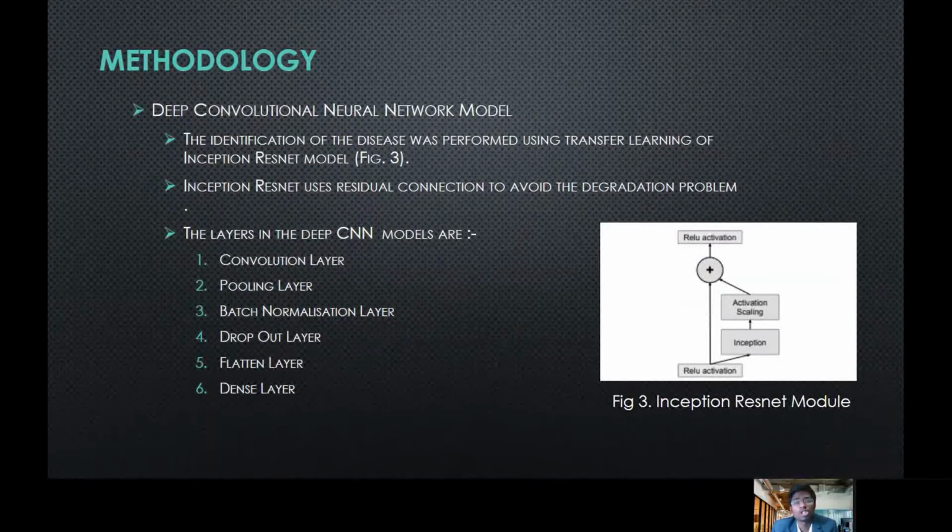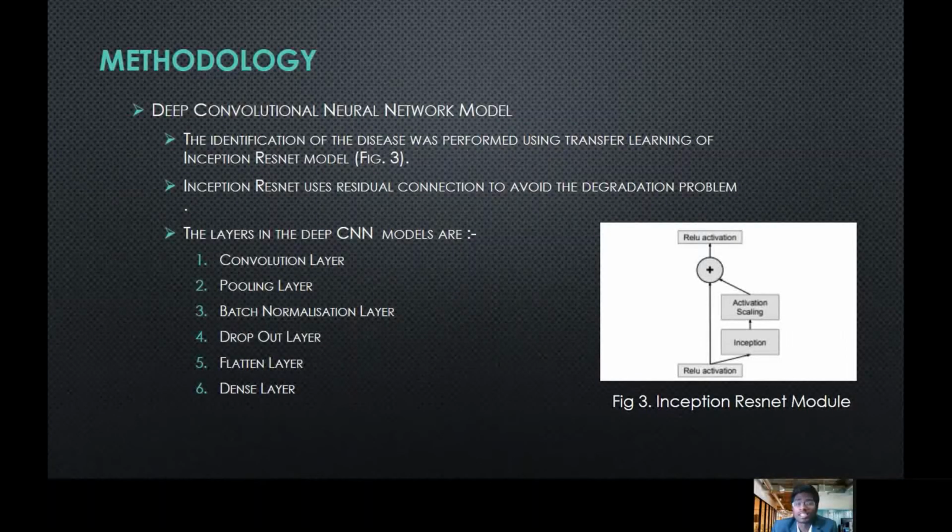Now coming on to the deep convolutional neural network module. The identification of the disease was performed using transfer learning of the Inception ResNet model, and Inception ResNet uses residual connections to avoid the degradation problem. The common layers used in the CNN model are the convolution layer, pooling layer, batch normalization layer, the dropout layer, the flatten layer, and the dense layer.